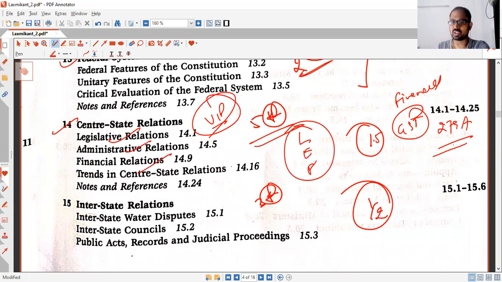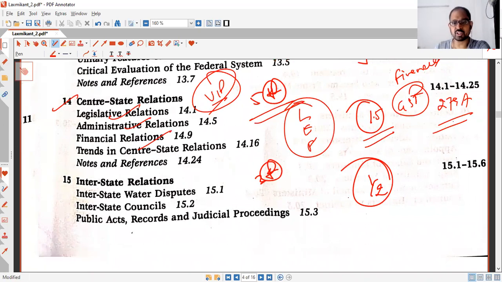It can take up to 1.5 hours because there are very minute details that you should know. Then the interstate relations, not very important. Again, 3-star. Water disputes are important for mains, and there is nothing much to do there. So Articles 262 to 263, you need to know. That's it. Not more than half an hour again.